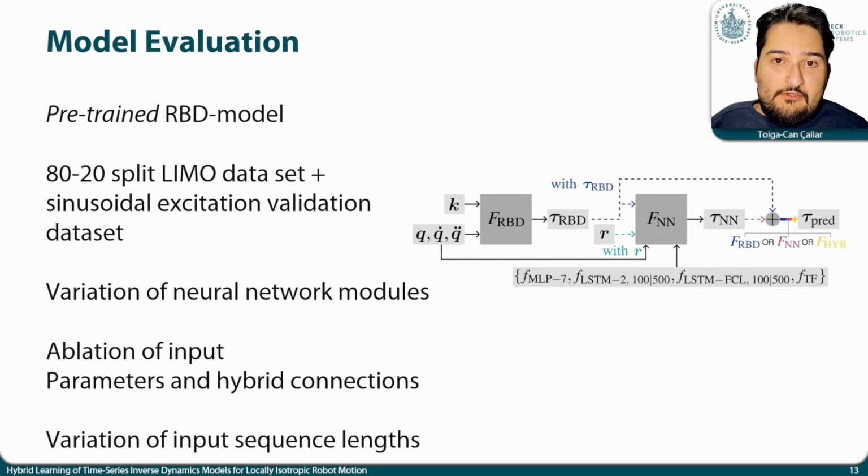The performance of the proposed model architectures and their variations are evaluated comparatively by training various model configurations on the LIMO dataset employing an 80-20 split. The models are further validated on a separate dataset acquired during the execution of a sequence of large amplitude sinusoidal excitation trajectories with decreasing base frequency to obtain non-LIMO dynamics for comparison. Additionally, an ablation study is conducted by removing the network connections denoted by the dotted lines, such that both hybrid and standalone model variants are evaluated and the effect of the rotational history encoding can be isolated.